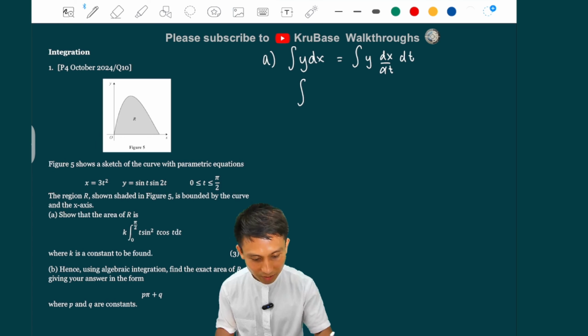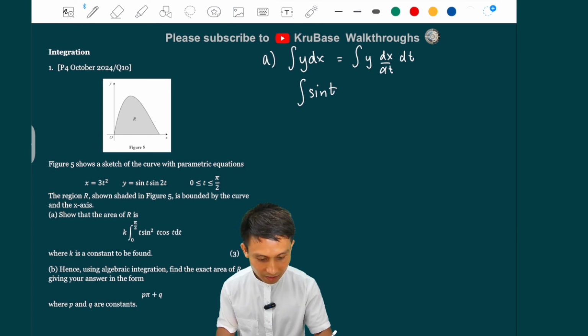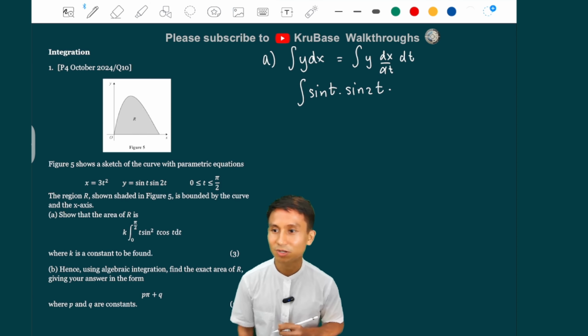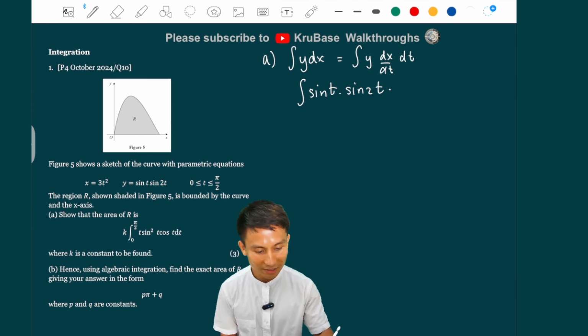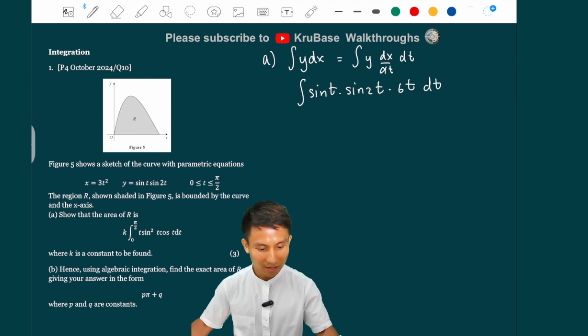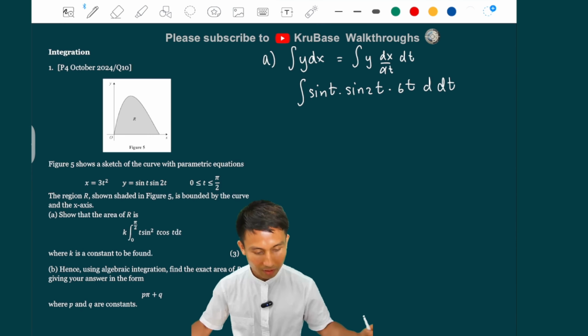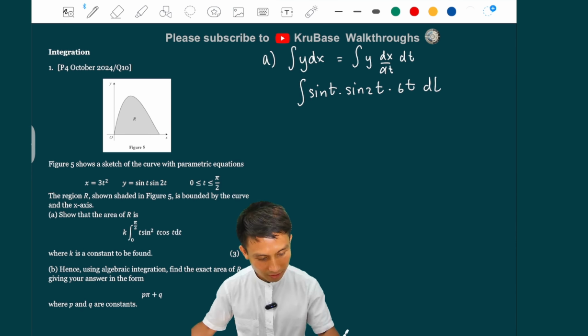So we're going to do that. So integral y in terms of t, which is sine t, sine 2t, and then times dx by dt. What is dx by dt? It's just 6t, isn't it? Easy. And then dt.